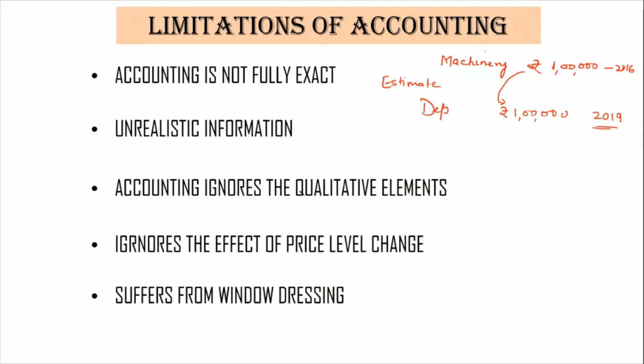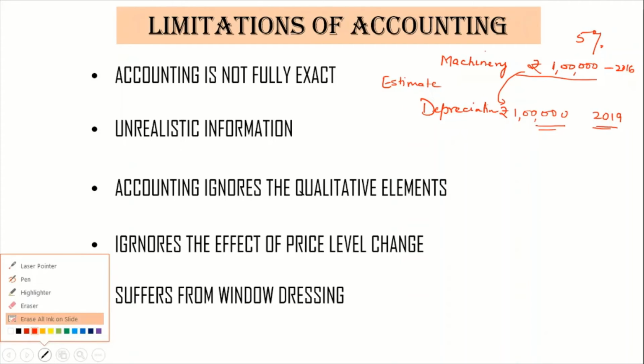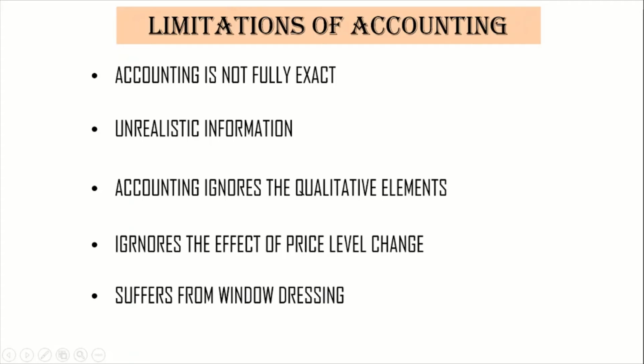Actually the word is depreciation. Depreciation here means the reduction in the value of an asset or any property of the business. So we keep on reducing. Say if I say 5% reduction, we are estimating that every year 5% of the value is decreasing, so that the value of machinery keeps decreasing in our books, and we can get a correct worth of the machinery. So accounting is based on estimation also. Therefore it can be said that accounting is not fully exact.